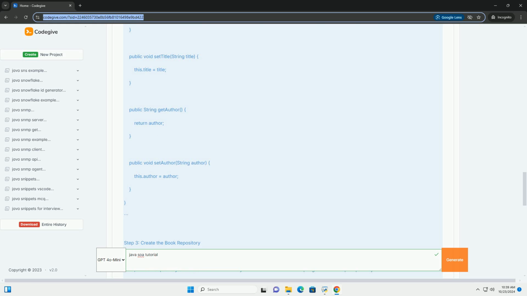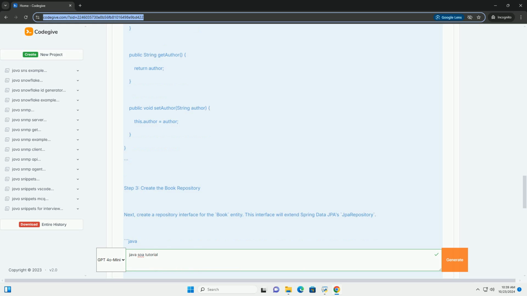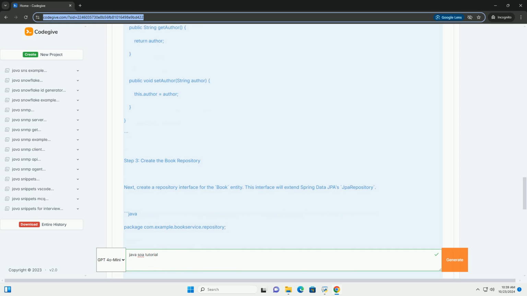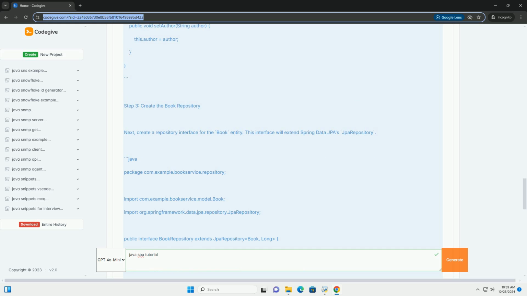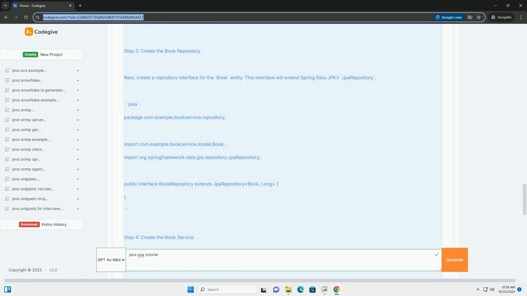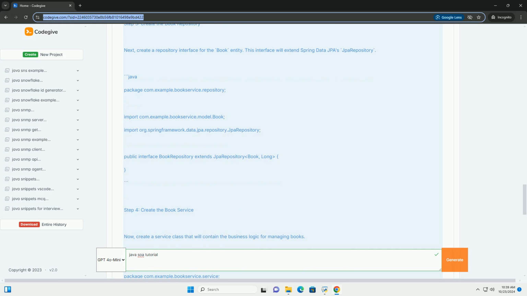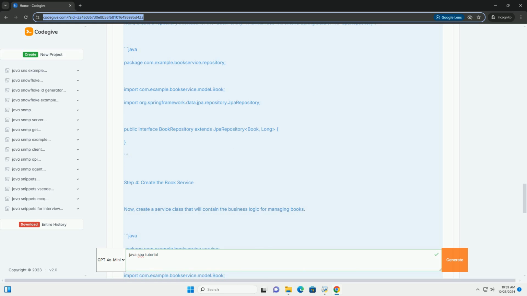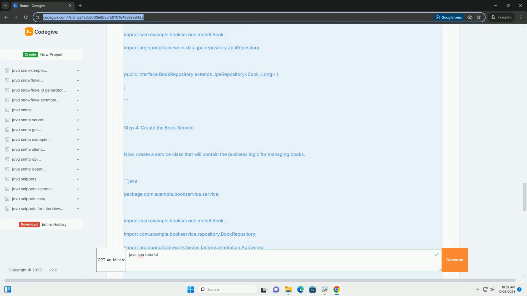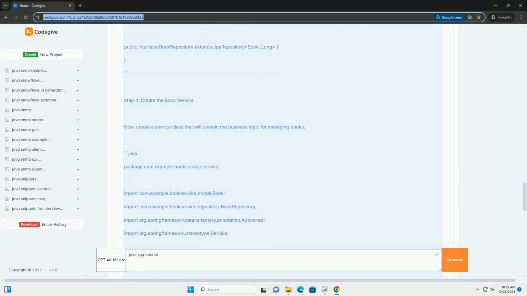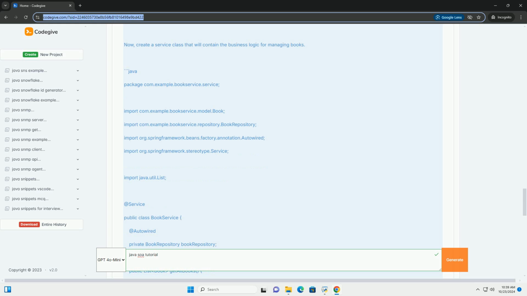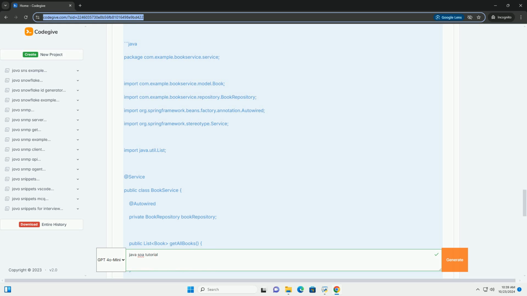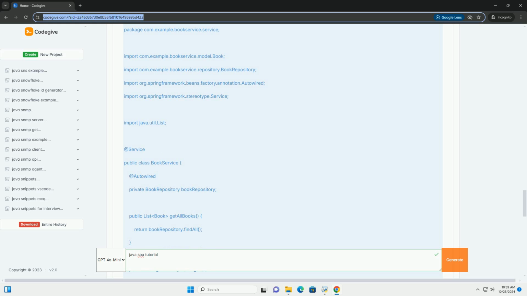Step 1, create a Spring Boot project. You can create a Spring Boot project using the Spring Initializr. 1. Go to Spring Initializr, https://start.spring.io. 2. Choose the following. Project, Maven project. Language, Java. Spring Boot, choose the latest stable version.